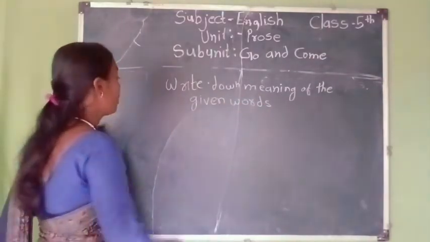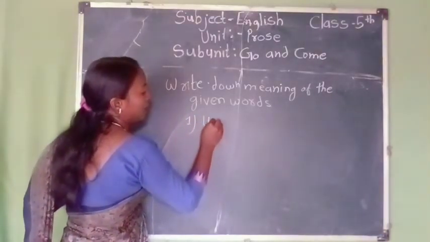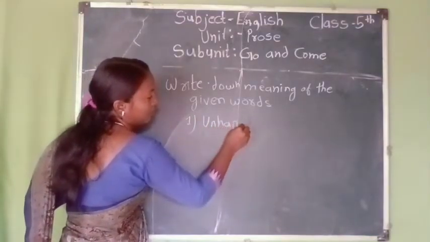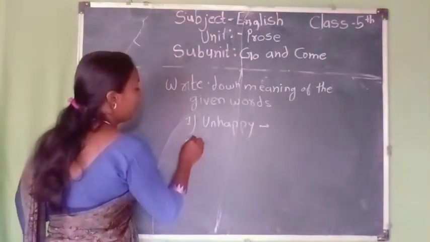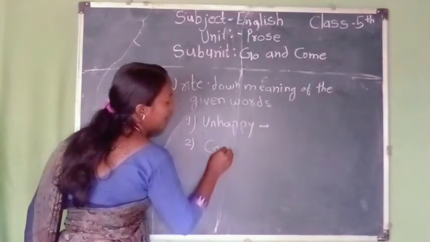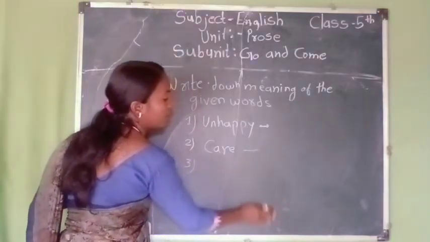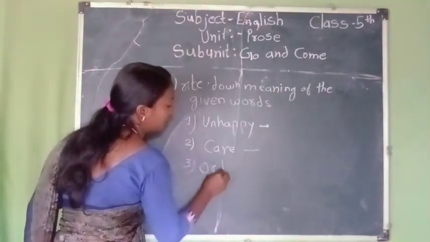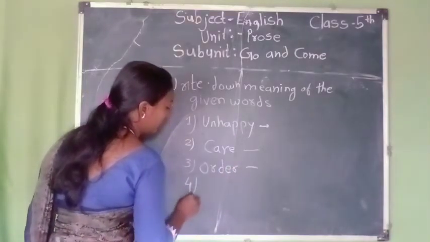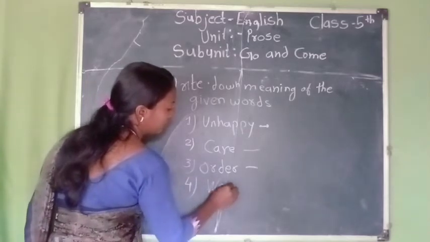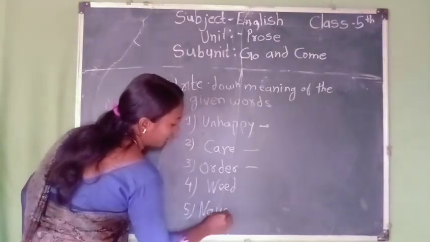Okay, so here is the first word, unhappy. Write down the meaning of unhappy. Number 2, care. Number 3, order. Number 4, weed. Number 5, naughty.